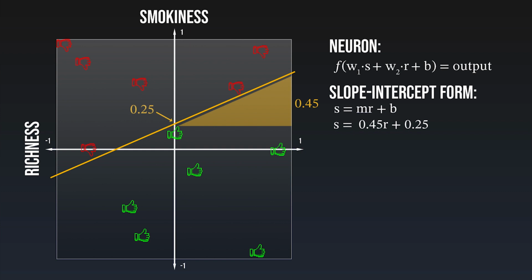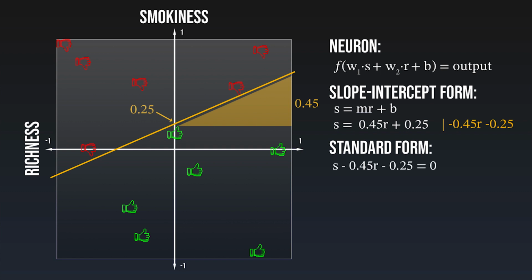But this doesn't look like our sum inside the activation function. That's because we have to go from slope-intercept to standard form. First, we subtract 0.45r and after that we subtract 0.25. Giving us s minus 0.45r minus 0.25. We now have the same straight line described in standard form.